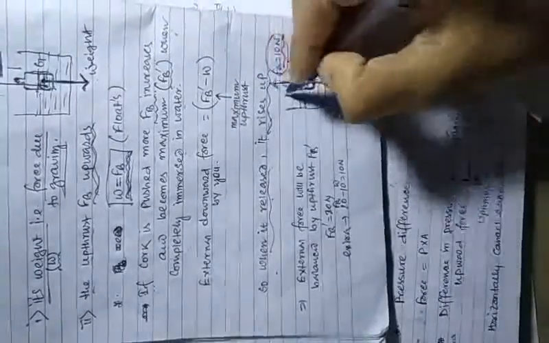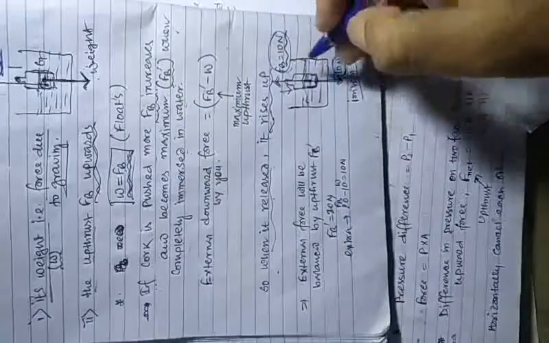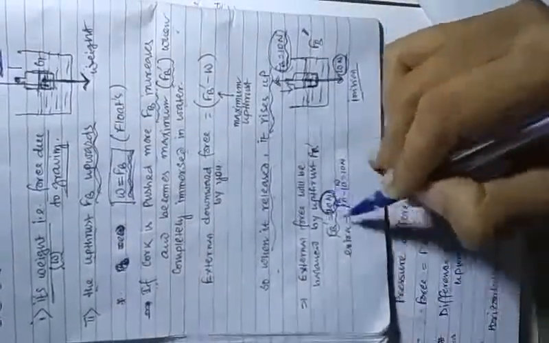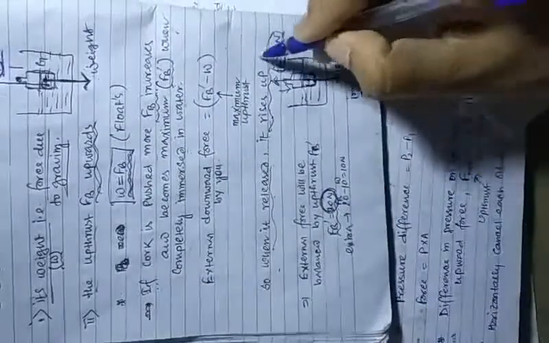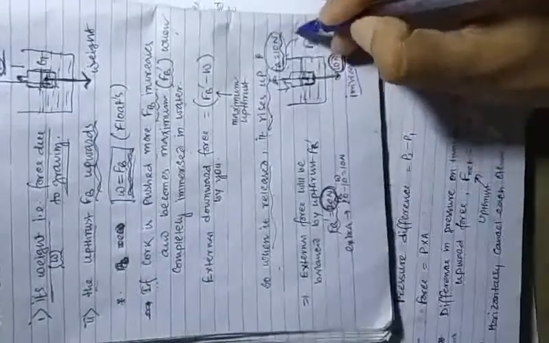But when you push it, the FB increases to FB dash maximum, and suppose FB dash is 20 Newton. In the final case FB dash becomes 20, but the weight is constant at 10.